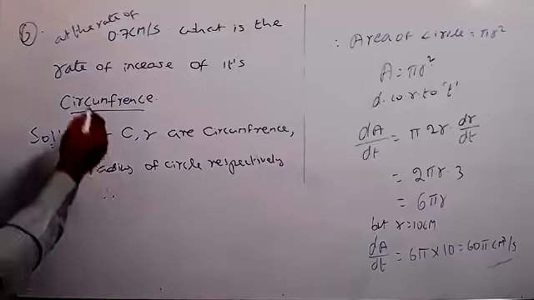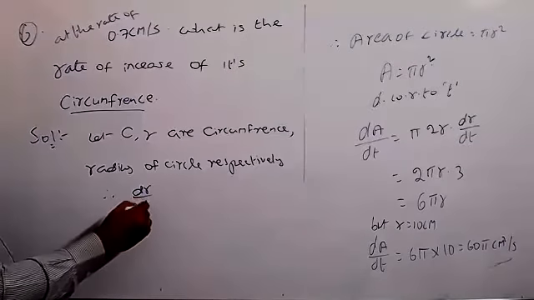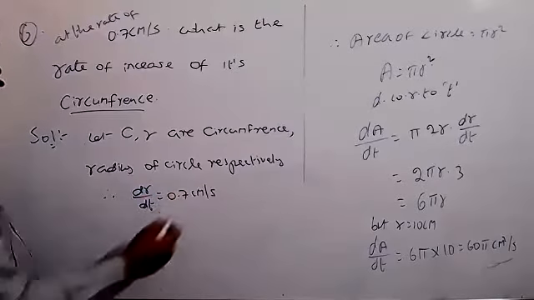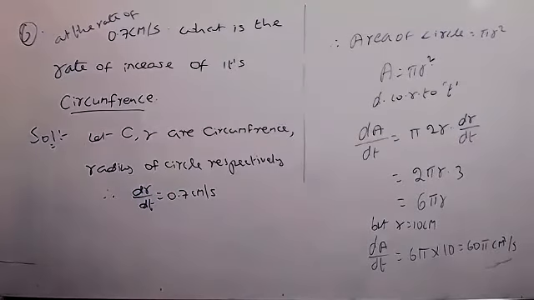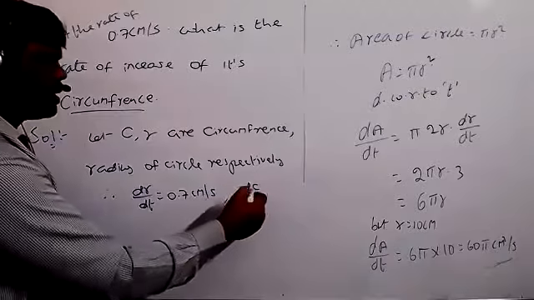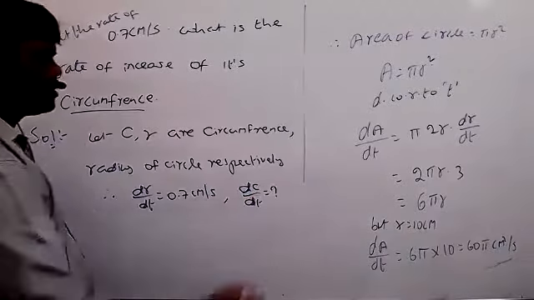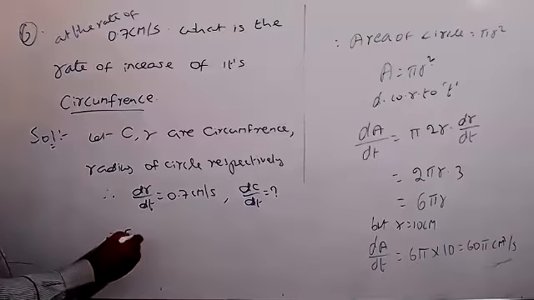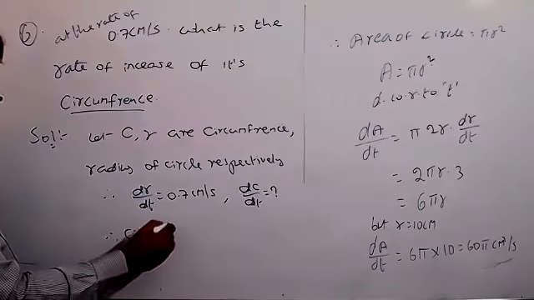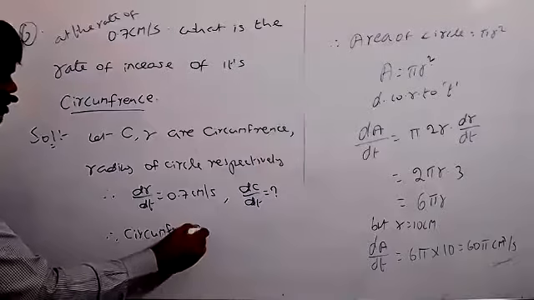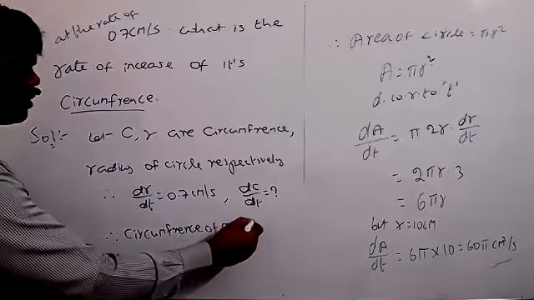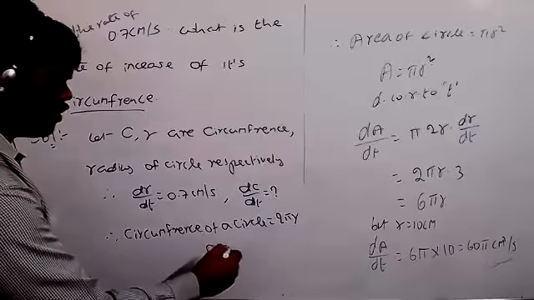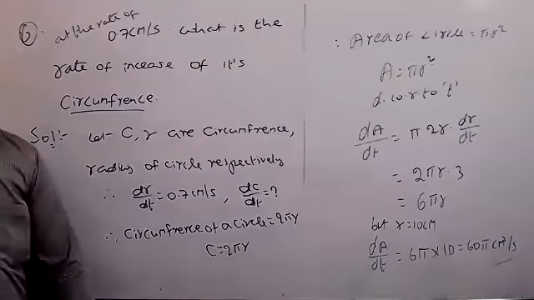So therefore, here what is given now? dr by dt equals 0.7 centimeter per second, given very clearly. And what we have to find here is dc by dt equal to question mark. Is that correct? dc by dt we have to find. So therefore, the circumference of a circle is 2 pi r. The formula we have, that means C equals 2 pi r.